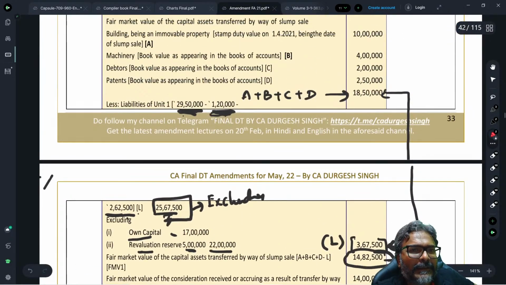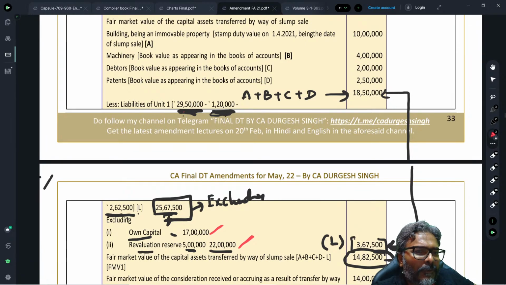See here, the liability 29.5 lakhs. From 29.5 lakhs, I have removed 22 lakhs.